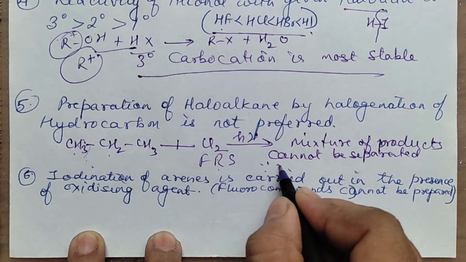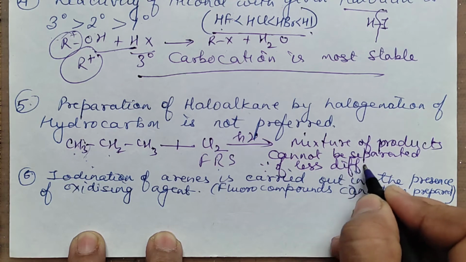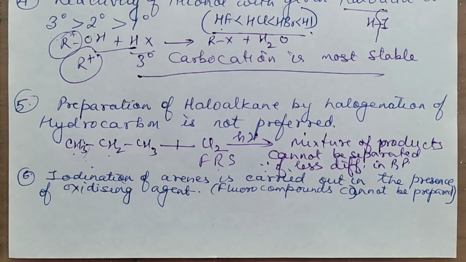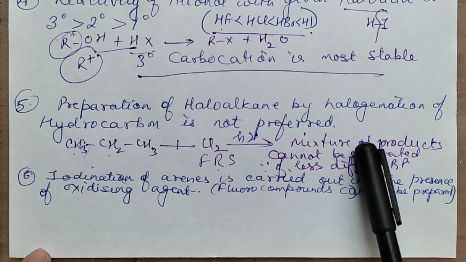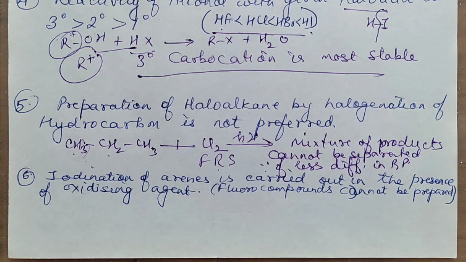Because of the small difference in the boiling points. Due to the small difference in boiling points, they cannot be separated. When you cannot separate them, there is no point in getting the product, because you will be focusing on one particular product. You will in fact get a mixture of products. So because you get a mixture, you cannot opt for this type of reaction.